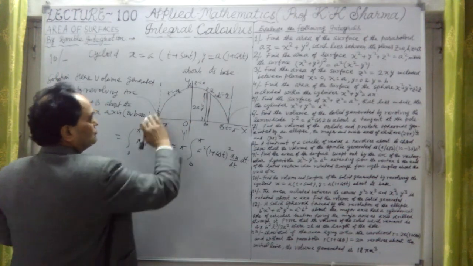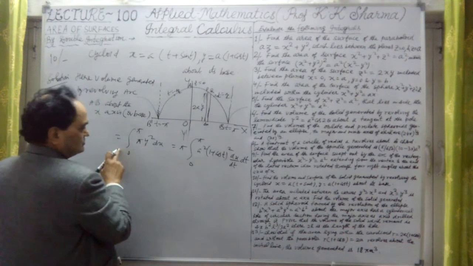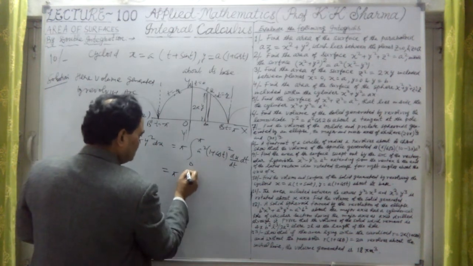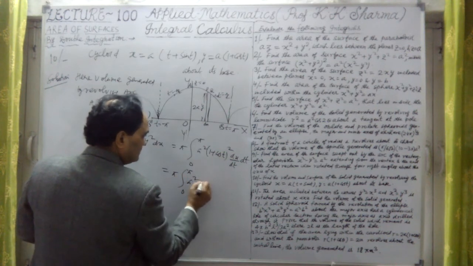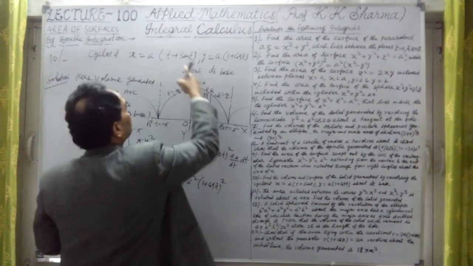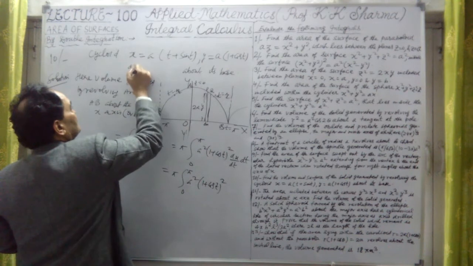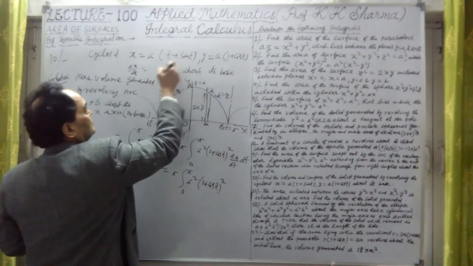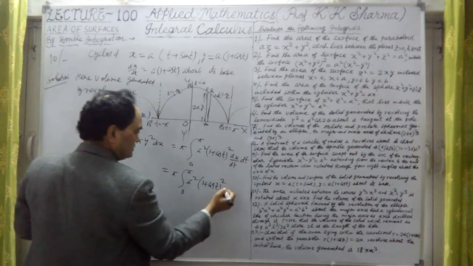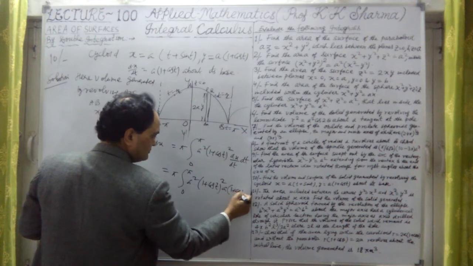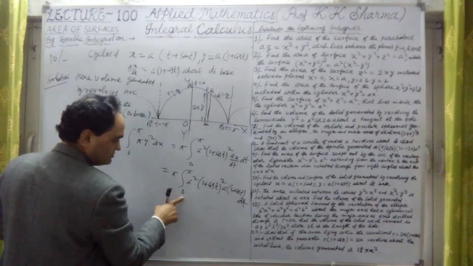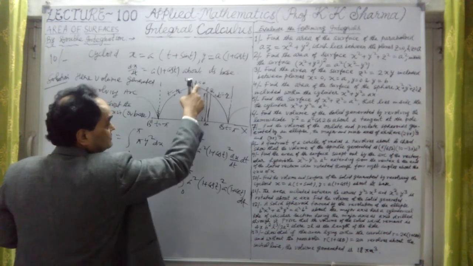So the total volume of this whole cycloid will be twice of this. We still have to write pi a square into 1 plus cos t whole square into dx upon dt. Differentiating x with respect to t gives dx upon dt as a into 1 plus cos t. Now with respect to t we have to integrate, because the limits are for t only, 0 to pi.